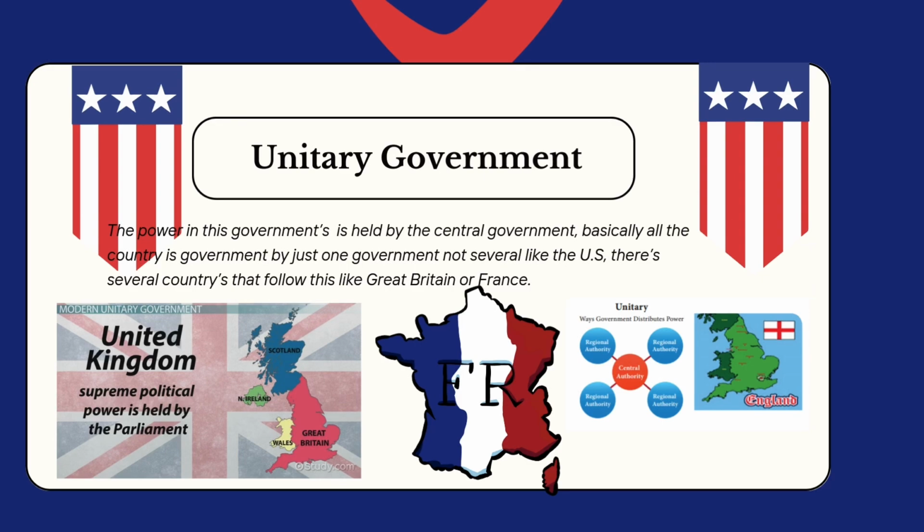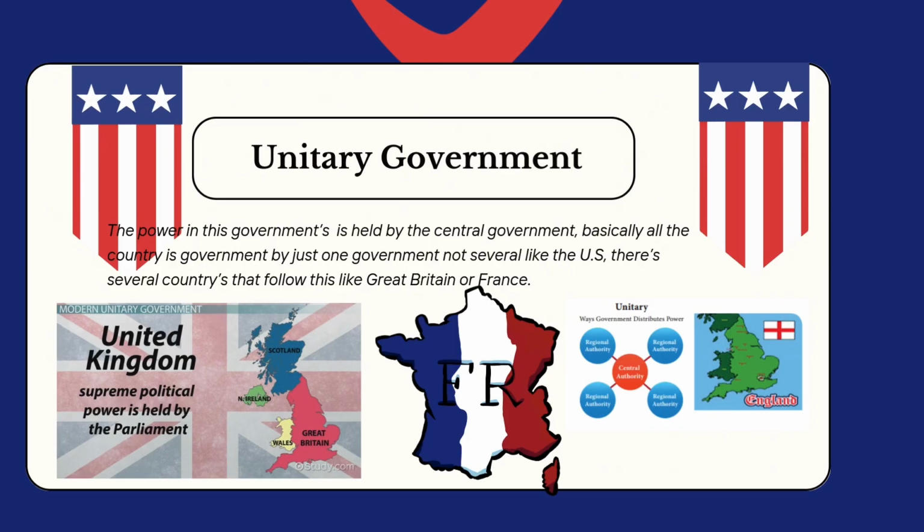A unitary government. In a unitary government, most of the power is in the hands of the central authority. Local governments only do what the central government allows. Examples are France, Japan, and the United Kingdom.